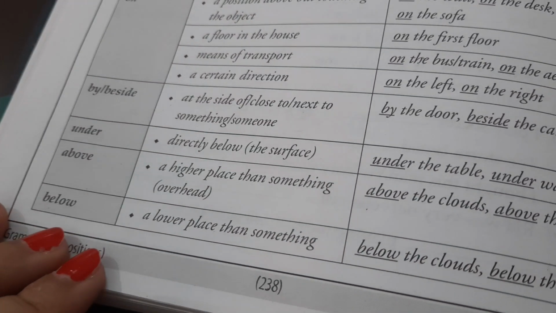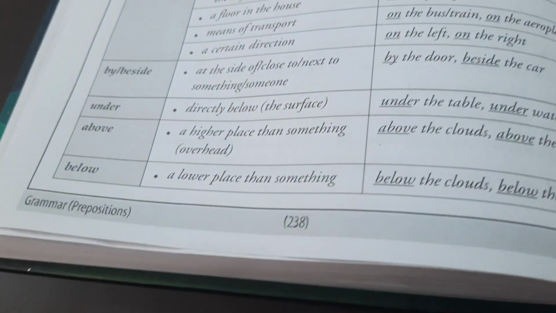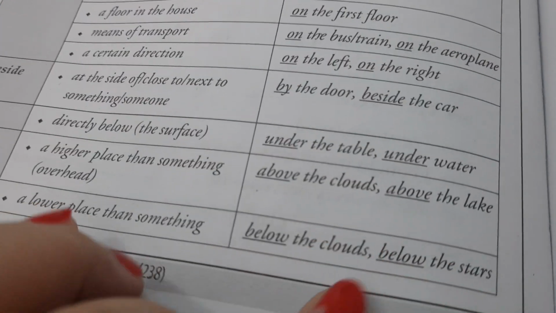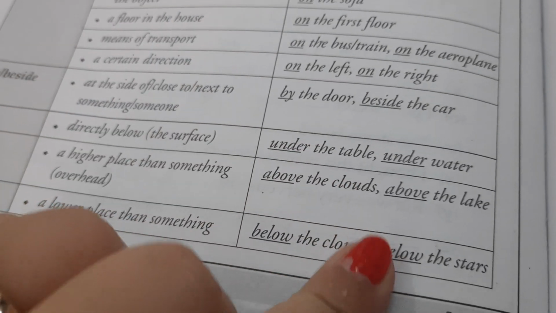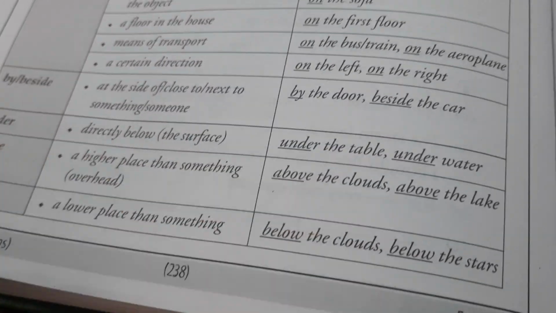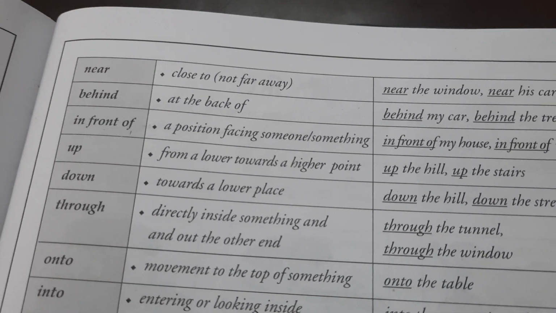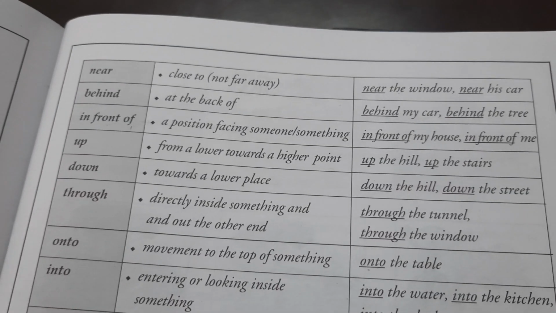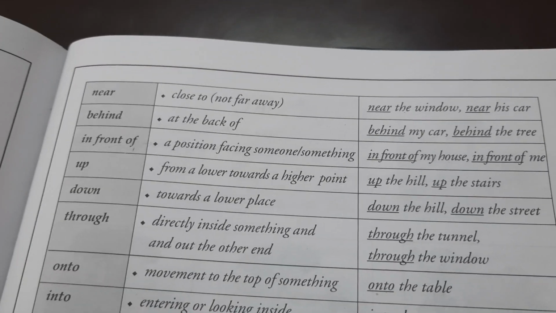Then is below. A lower place than something. This is under. It's like quite below. Lower place: below the clouds, below the stars. Now you stand and don't touch the stars or the clouds. Above the clouds. Now an aeroplane is flying above the clouds. Right? Then we have near, close to, not far away. Near the window, near his car. Something is lying near the window.